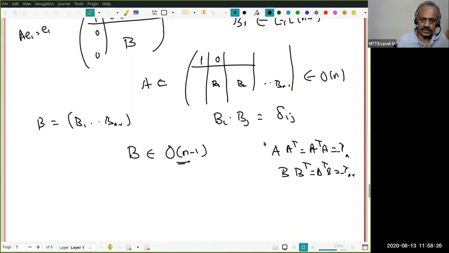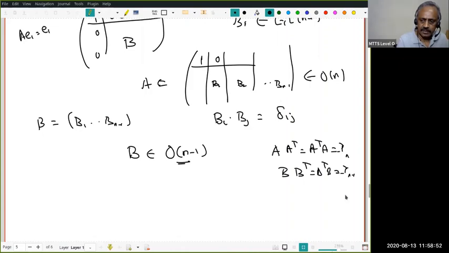This is a very easy verification, but an easier thing to see is to look at these column vectors, 0 B1, 0 B2, up to 0 B n minus 1. They form an orthogonal basis, so the only thing which matters is Bi dot Bj as vectors.